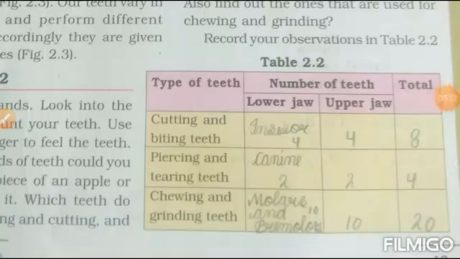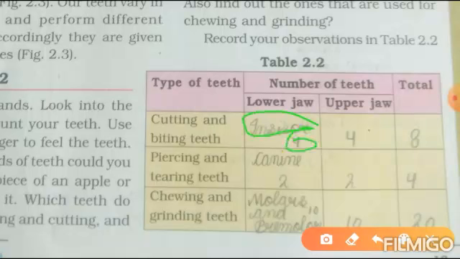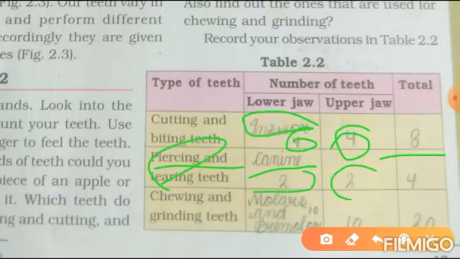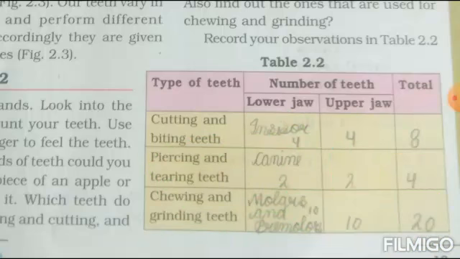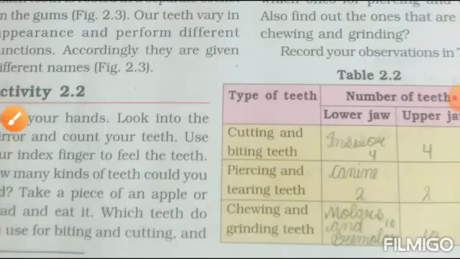Now we will do the table. Cutting and biting teeth, 4 in the lower jaw, 4 in the upper jaw, total 8 in number. Pressing and tearing teeth, 2 in the lower jaw, 2 in the upper jaw, total 4 in number. Both the premolar and molar are in joint form, 10 in the lower jaw, 10 in the upper jaw, total 20 in number. Move to the next page.